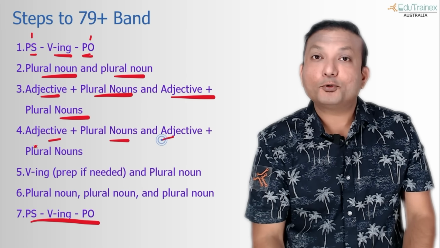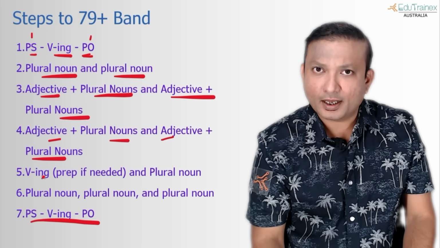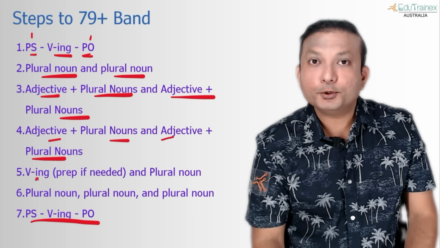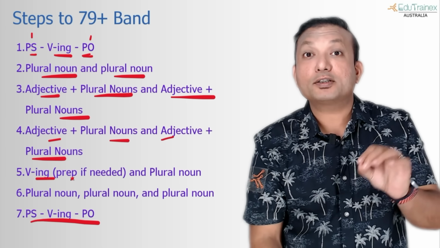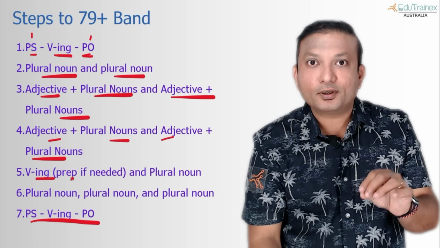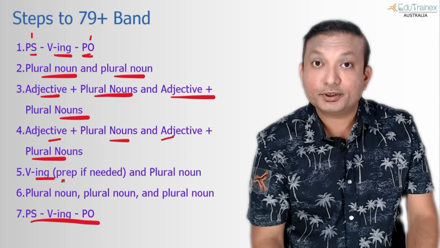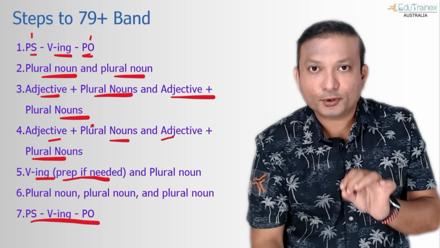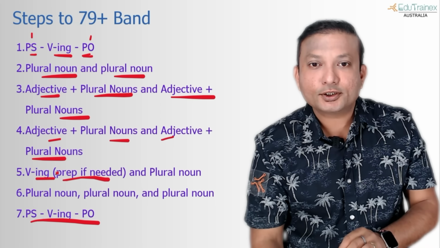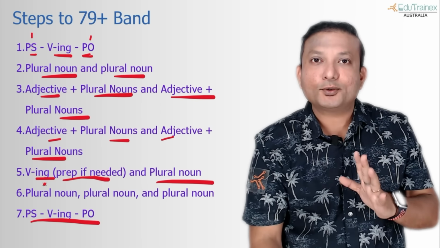In the fifth sentence, we just pick up any verbs. Verbs are always actions like focus, prepare, and you see if there is a preposition required. So if I say focus, it will require focus on. If I say travel, then it will require travel to. So just see if the verb requires any preposition. If you cannot, just pick up another noun instead of this. If you're not confident in doing that, just pick up another plural noun and put it here. You can still get 10 out of 12.